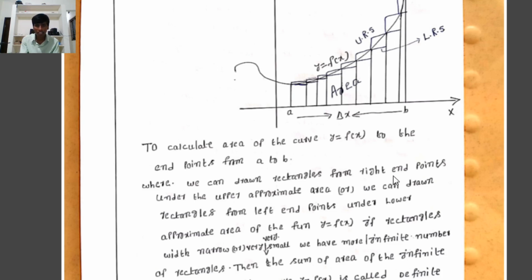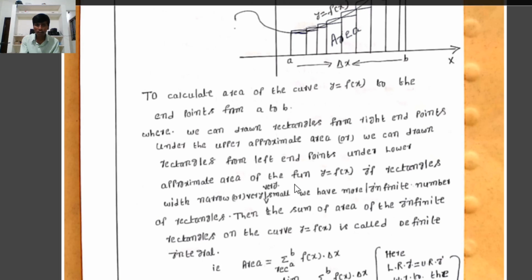We can draw rectangles from the right end points under the upper approximate area, or from the left end points under the lower approximate area of the function y equal to f of x.